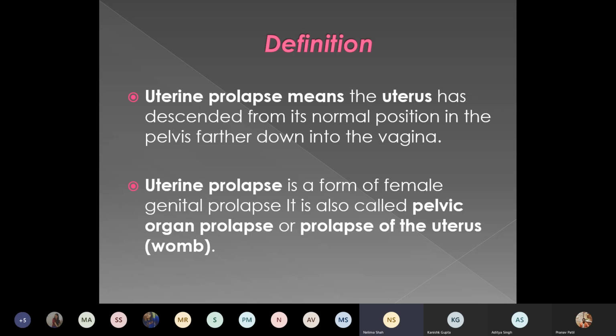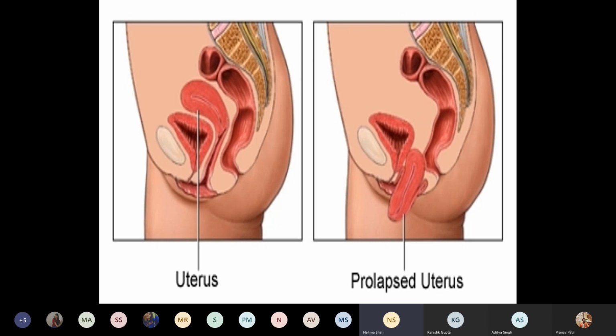Coming to the definition of prolapse, the uterine prolapse means the uterus has descended from its normal position in the pelvis farther down into the vagina. Uterine prolapse is a form of female genital prolapse. It is also called pelvic organ prolapse or prolapse of uterus or the womb. Now if you look at this diagram, you can understand how the uterus descends down. When it descends down more and more, it comes outside the introitus.